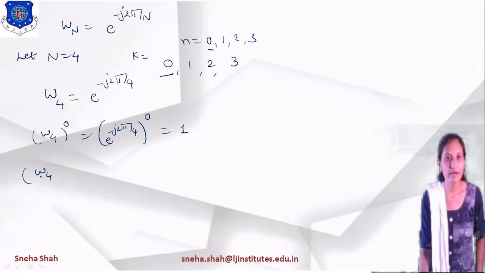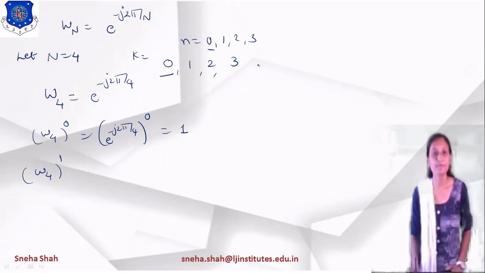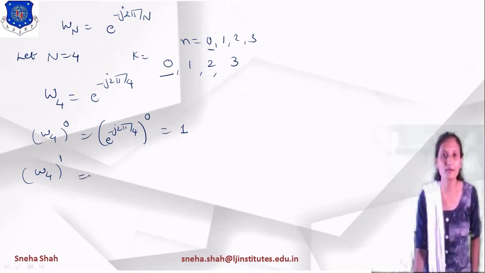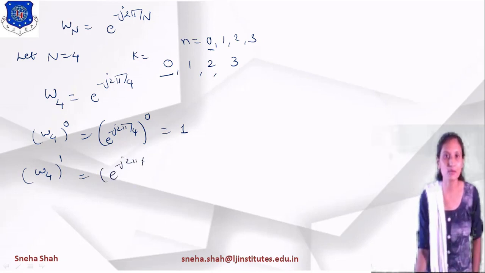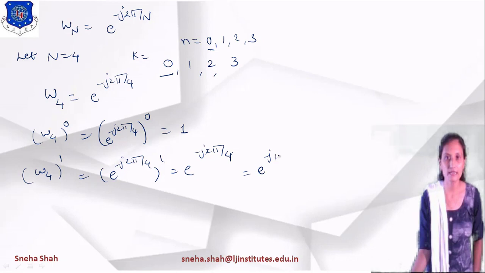Same way, if I am finding W4 raised to 1, we will be taking 0, 1, 2, 3, 4, 5 likewise, right? So W4 raised to 1 is e raised to minus j 2 pi by 4 raised to 1, which equals e raised to minus j 2 pi by 4. The 2 will be cancelled out, so this term will be e raised to minus j pi by 2.